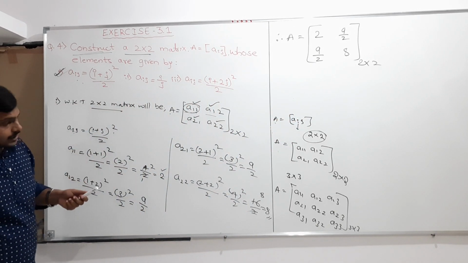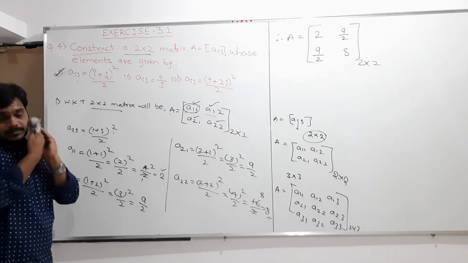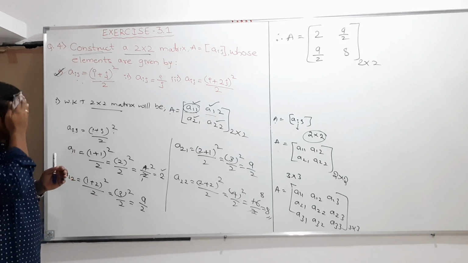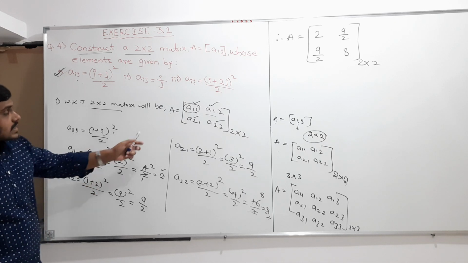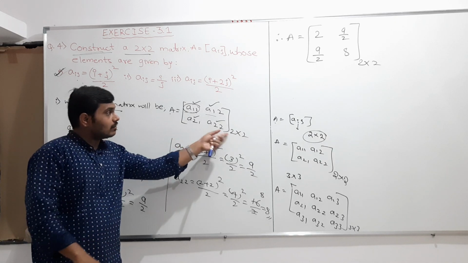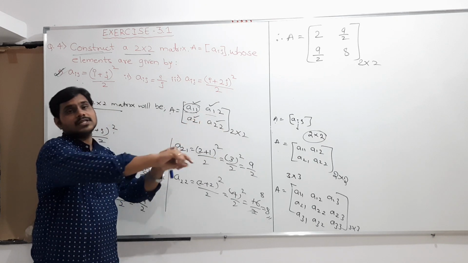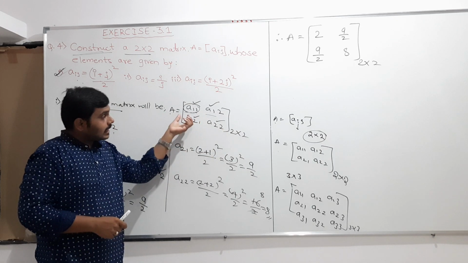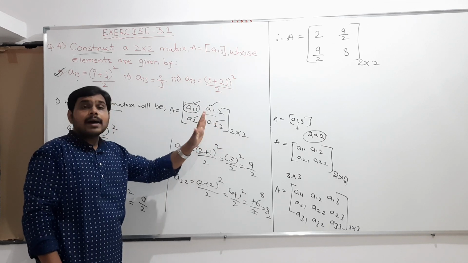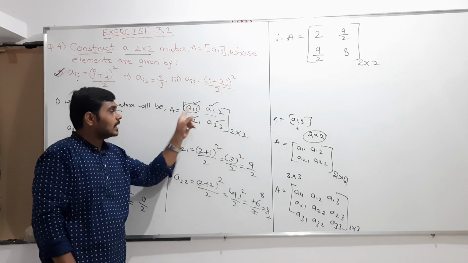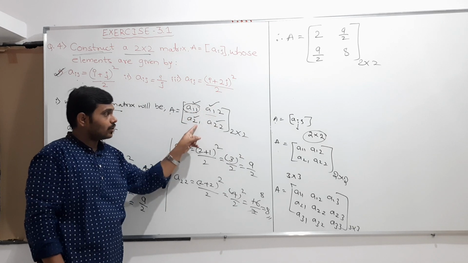I think you don't have any doubts. So please remember students what I am doing. First I wrote here, in the 2 cross 2 matrix, how the elements will be. This we discussed in the previous video. Generally, if the matrix is of the order 2 cross 2, then the elements will be like this: A11, A12, A21, A22.